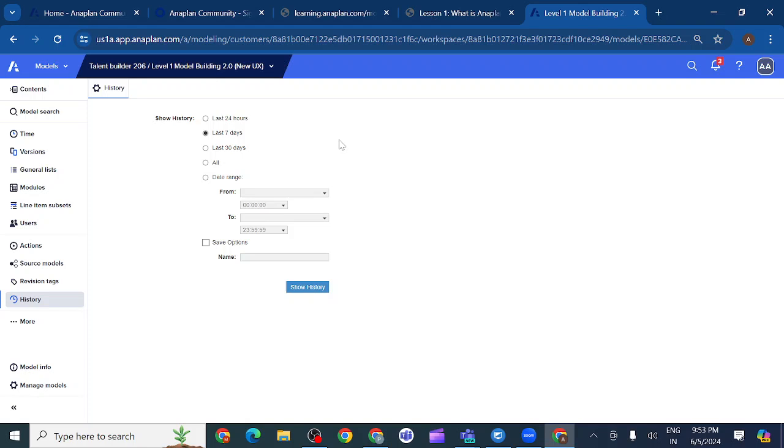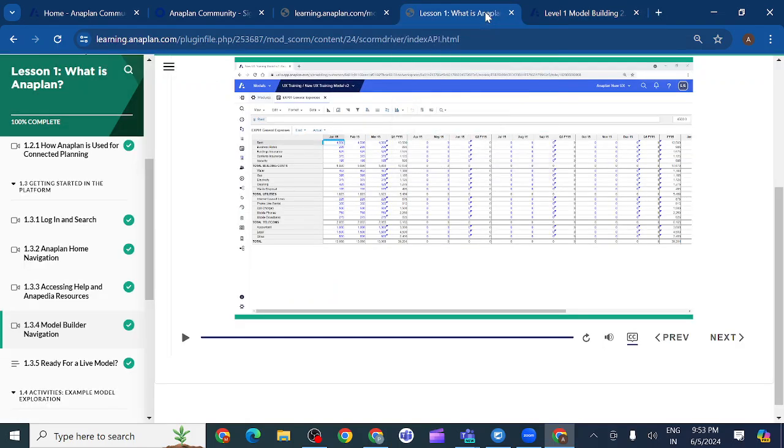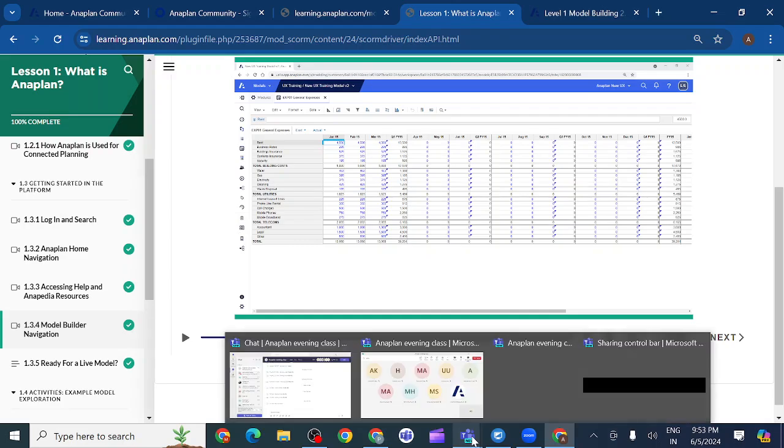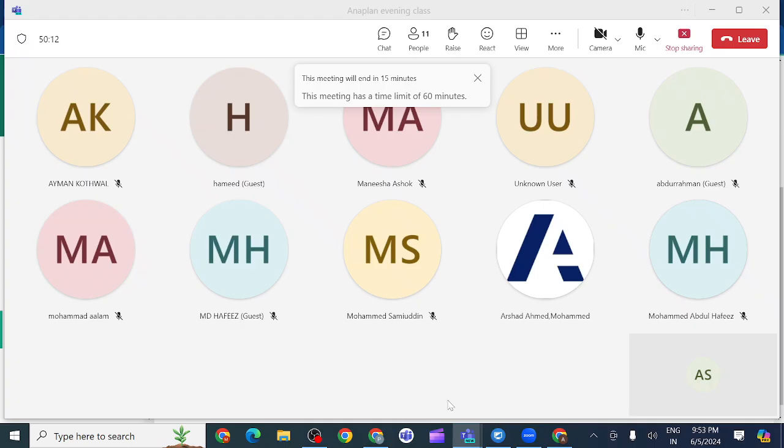Is it clear for everyone what I am trying to explain here? What is model navigation? Yes. Are you there, everyone? What is the model navigation?